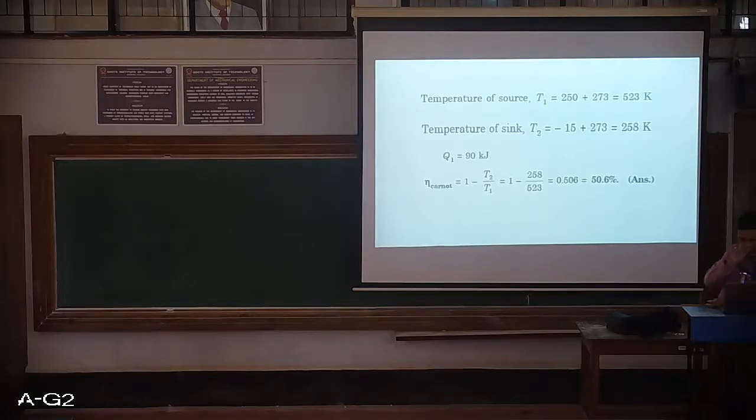Now we will first convert the temperature of the source and the temperature of the sink to Kelvin. T1 is 250 plus 273, that is 523 Kelvin, and T2 of course is minus 15 plus 273, that is 258 Kelvin, and Q1, the quantity which is being supplied to this heat engine, is 90 kilojoule. Now the Carnot efficiency is 1 minus T2 by T1. If I substitute the T2 and T1 values, we get an efficiency of 50.6%. Of course this is the highest efficiency.